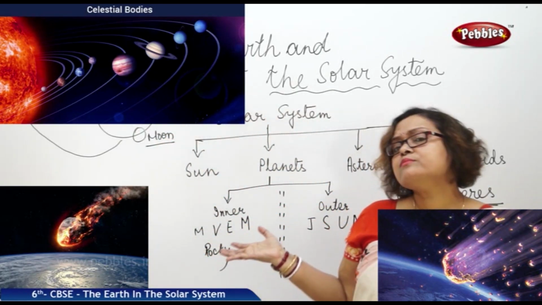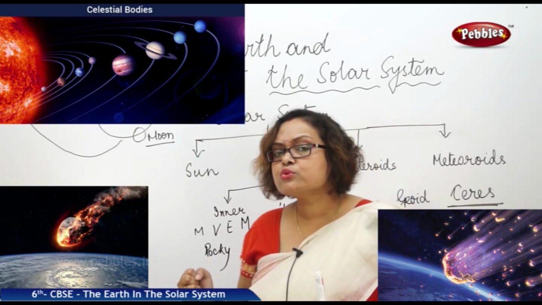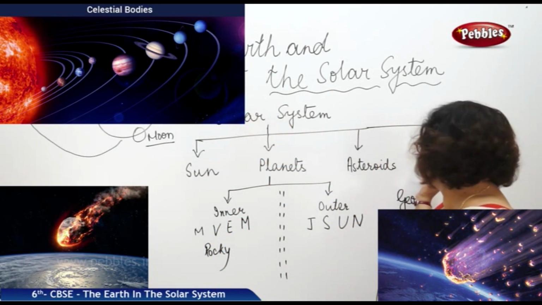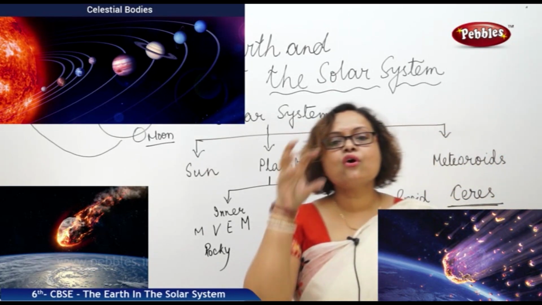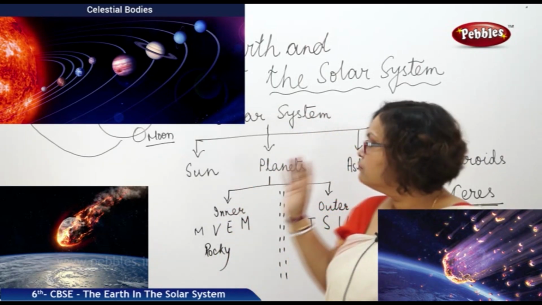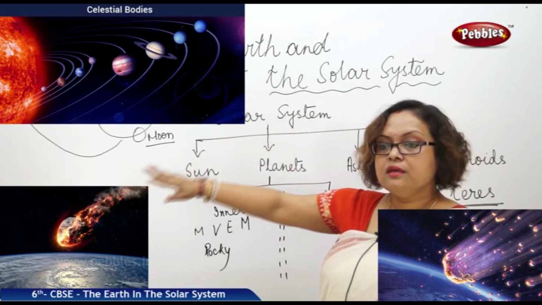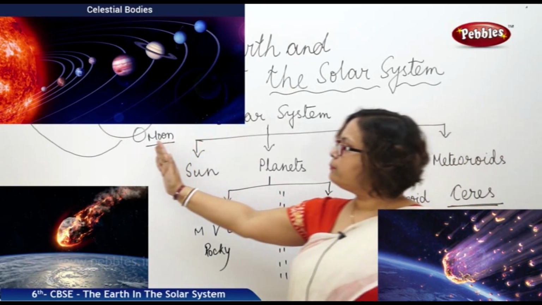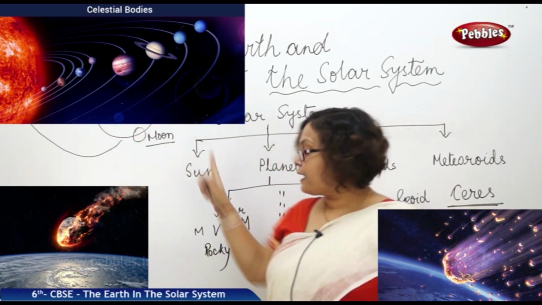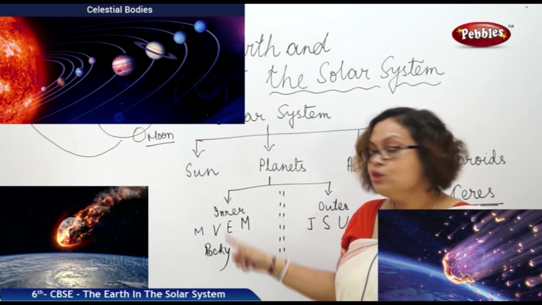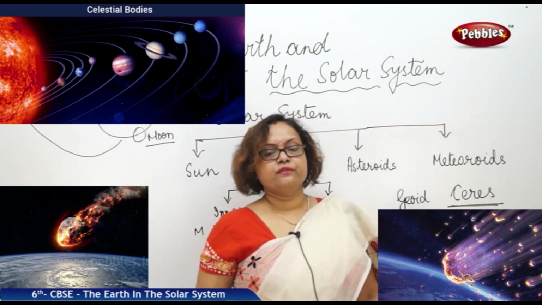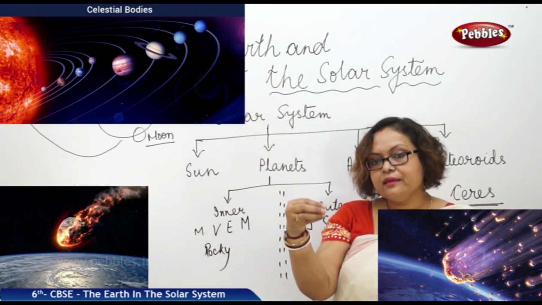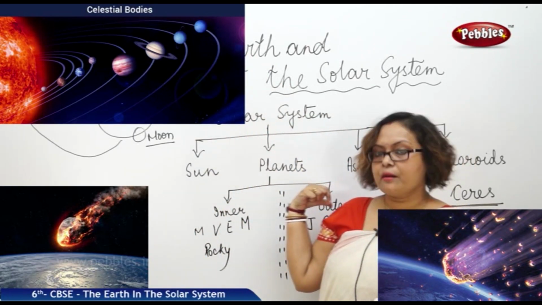Maybe your grandma sometimes told you to close your eyes and pray to the shooting star, and your wish will be fulfilled. They are nothing but meteoroids. Meteoroids are small rocks that are moving in the solar system. Even when they come near any planet, these planets have their gravitational pull. Due to the gravitational pull of the planets, these meteoroids come into our sky, and whenever they come to the Earth, what happens?